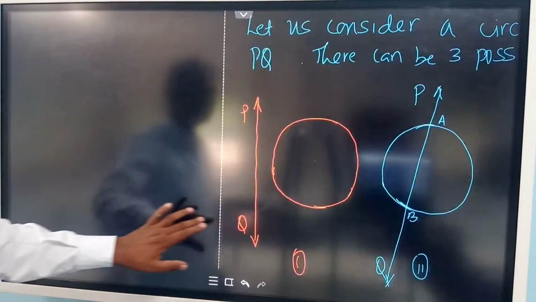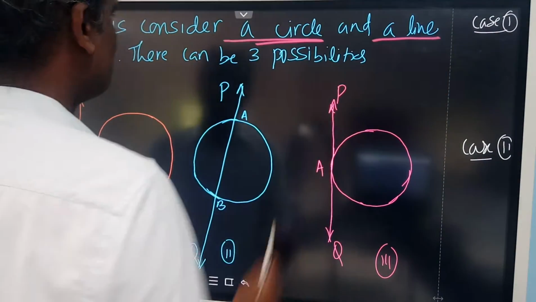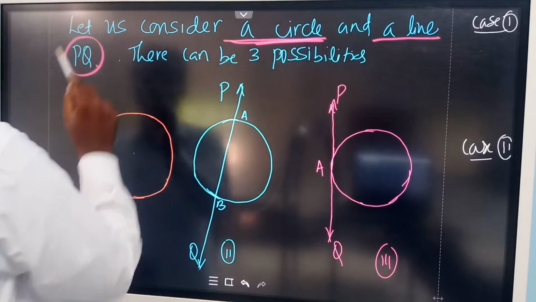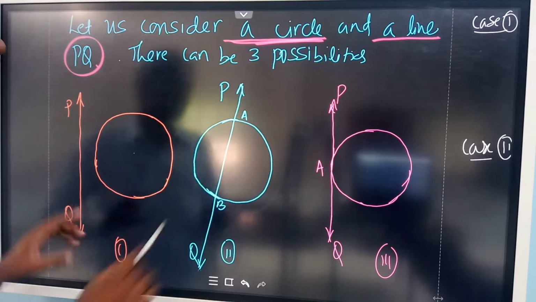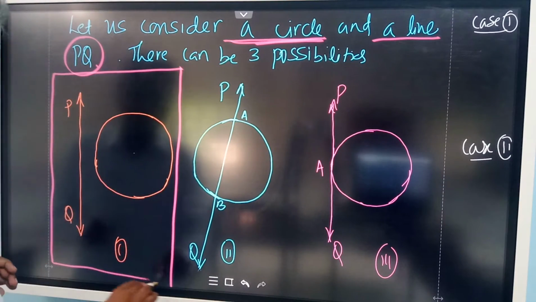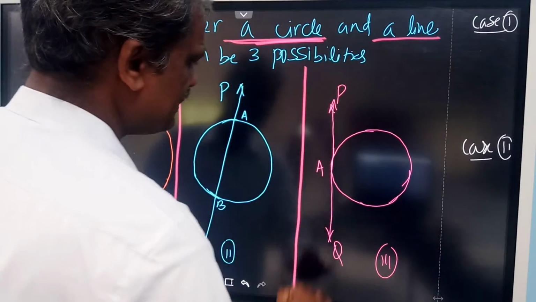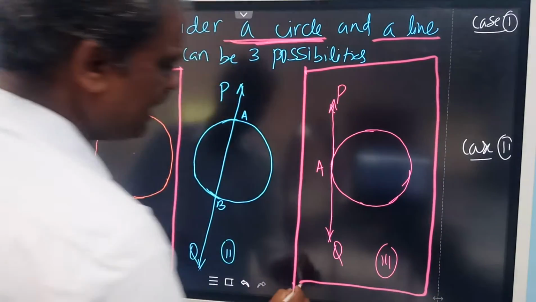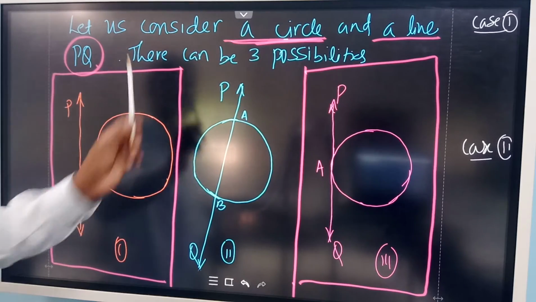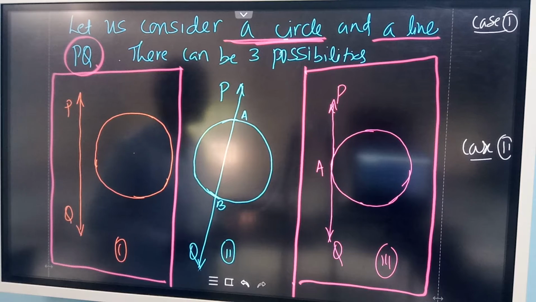Now on a plane you can choose a circle and a line, PQ. We have selected a circle and a line PQ. These are the only three possibilities you can draw. The first possibility is this one. This is the first possibility, and this is the second possibility, and this is the third possibility. We have only three possibilities with reference to this circle and a line. You can draw the circle and a line only in these three ways.